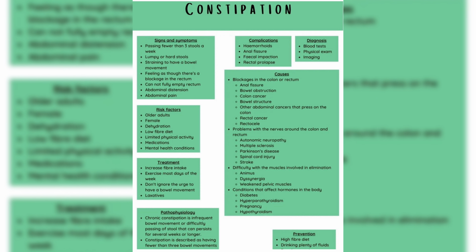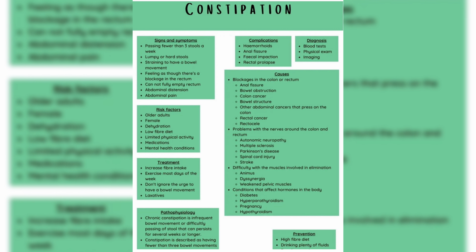Conditions that affect hormones in the body: diabetes, hyperparathyroidism, pregnancy, hypothyroidism. Risk factors for constipation: older adults, female, dehydration, low-fiber diet, limited physical activity, medications, mental health conditions.